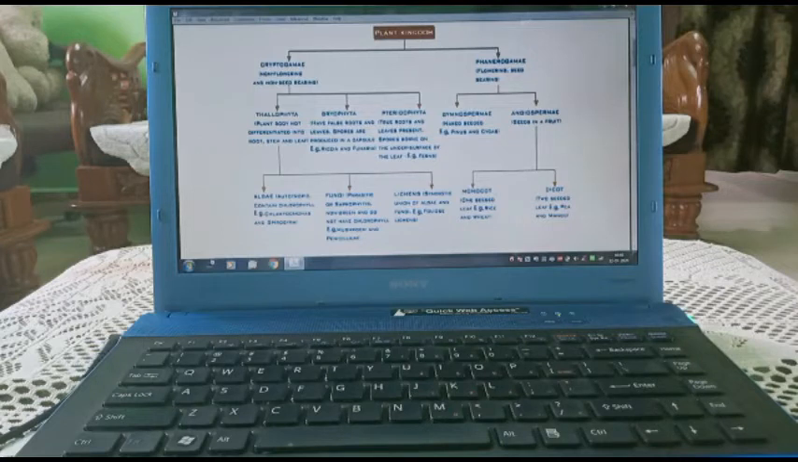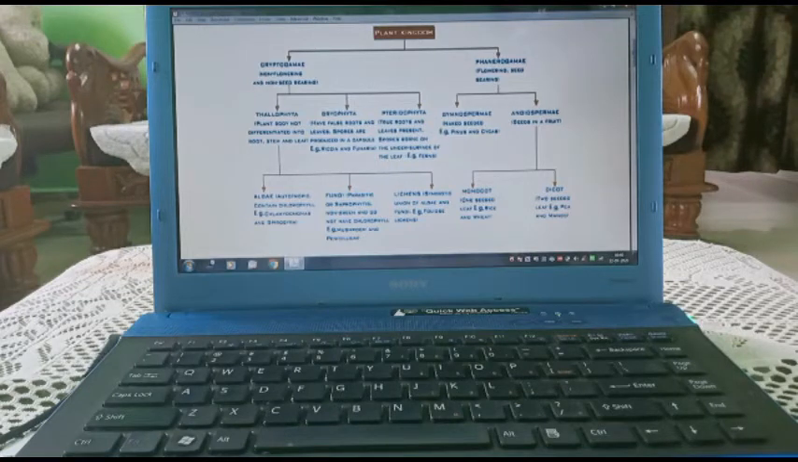Cryptogams plants are divided into three parts, that is Thallophyta, Bryophyta and Pteridophyta. In Thallophyta, there is no differentiation of root, stem and leaf. Bryophyta have false root and leaves, and they have a particular structure known as capsule, and inside that spores are produced. Pteridophytes are the plants that have the presence of true root, stem and leaf.